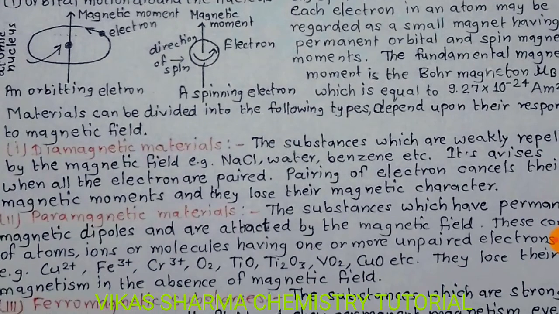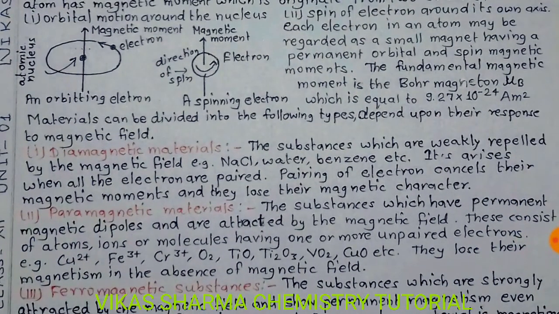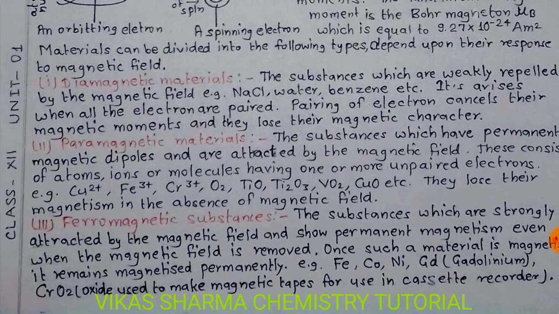Student, first is diamagnetic material. These are substances which are weakly repelled by the magnetic field, for example sodium chloride, water, benzene, etc. It arises when all the electrons are paired. Pairing of electrons cancels their magnetic moment and they lose their magnetic character, so they are considered diamagnetic.